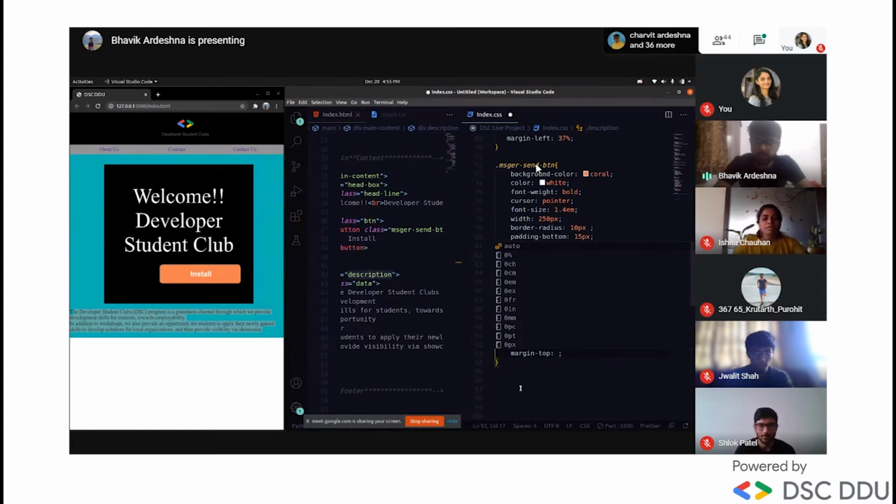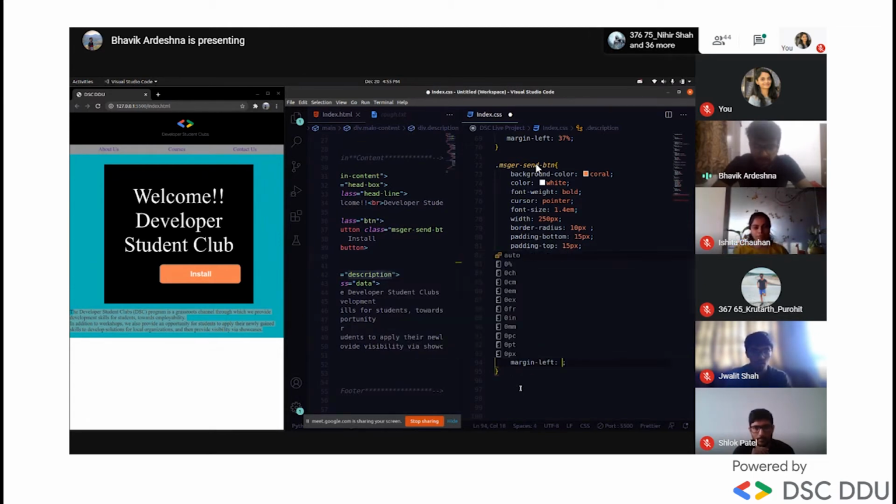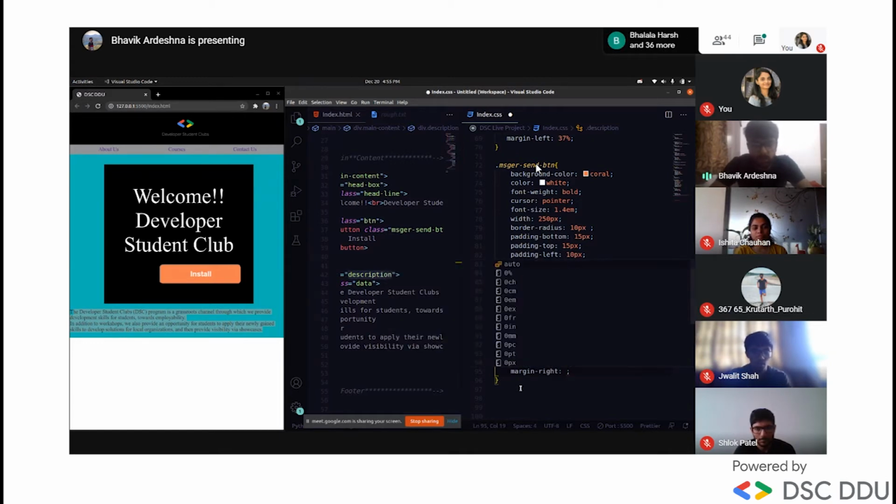So you must be clear on what margin and padding are. It's the most important, most basic and most used part of web development. And margin left, we want around 20 pixels. And margin right, we want our content in the center, so we'll give both sides 20 pixels.